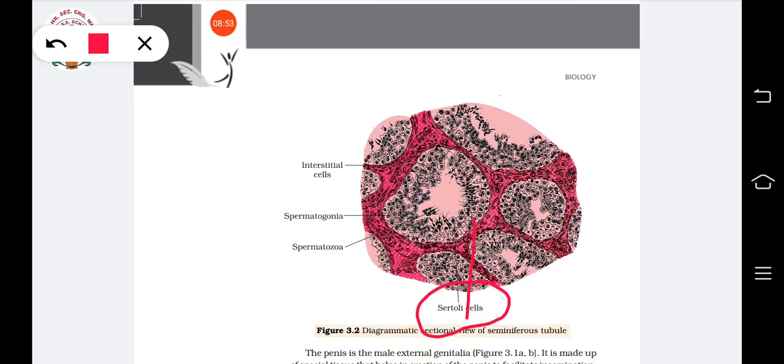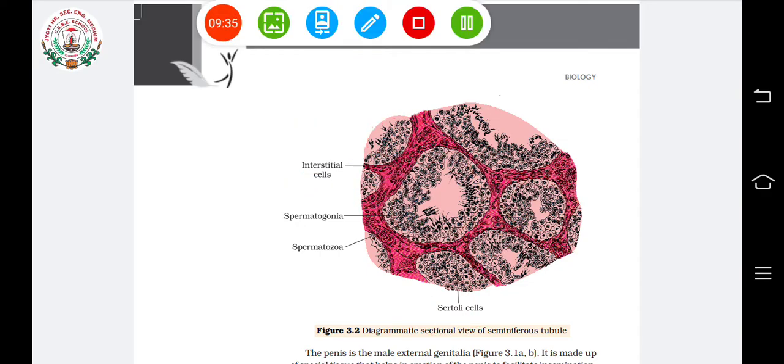Okay, Sertoli cells. So this is one seminiferous tubule, this is another one, and likewise you can see the seminiferous tubules. Inside the seminiferous tubules, there are 2 types of cells. What are they? Spermatogonia and Sertoli cells. Is it clear? And in between the seminiferous tubules, there is another kind of cells, known as interstitial cells. If you take a sectional view of the seminiferous tubule, you can see all this.